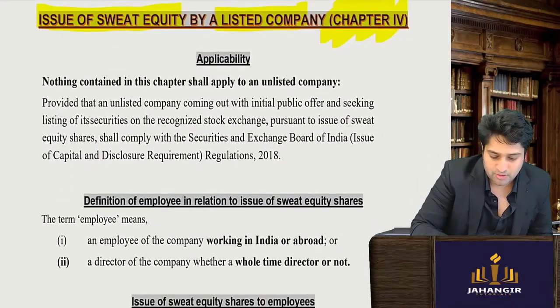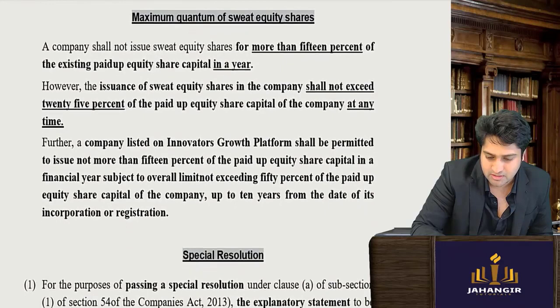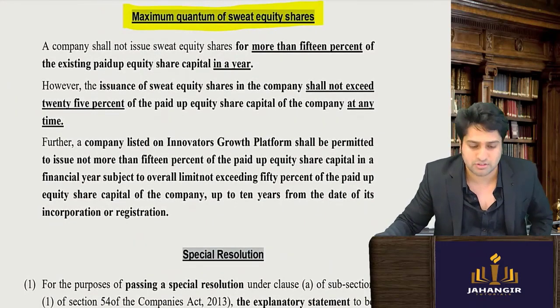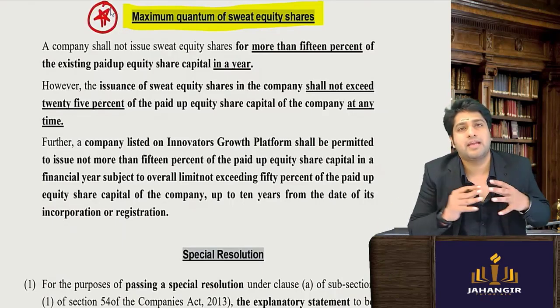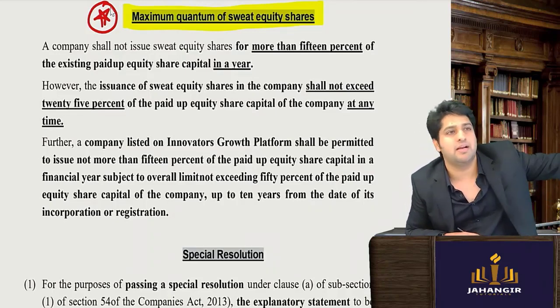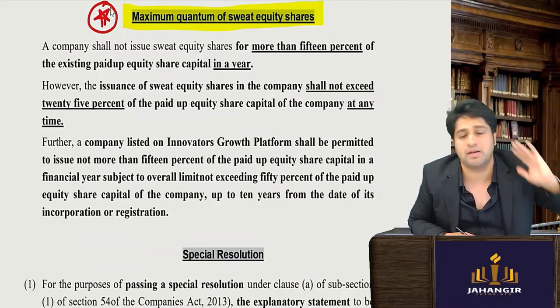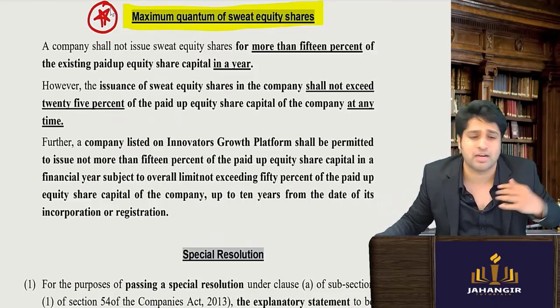Now, the definition they've given, what is sweat equity, we've discussed. Next, the maximum quantum of sweat equity shares that can be there. This is important. Can the company keep giving shares like this to everybody, take technology, take the share? Or will there be an upper limit? Cash should also come in, right?